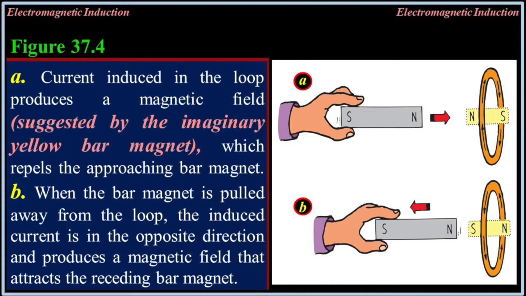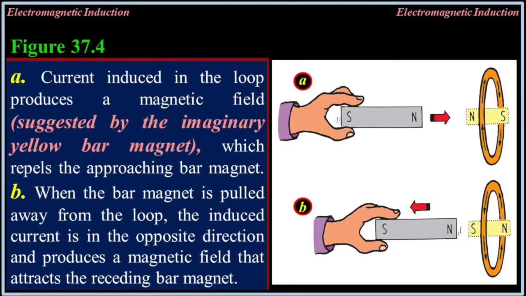The current induced in the loop produces a magnetic field that repels the approaching bar magnet. We see that in figure 37.4b. When the magnet is pulled away from the loop, the induced current produces a magnetic field that attracts the receding bar magnet. Both cases require work input.